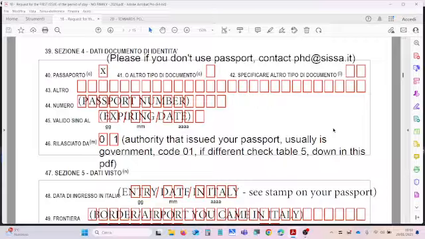Normally, the authority that issued your passport is your government, so you can use 01 for this authority. If you received your passport in an embassy, for instance, your embassy in another country, you have to check table 5 to find the right code.